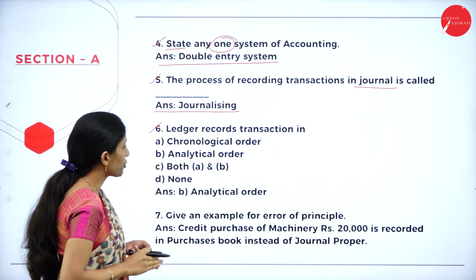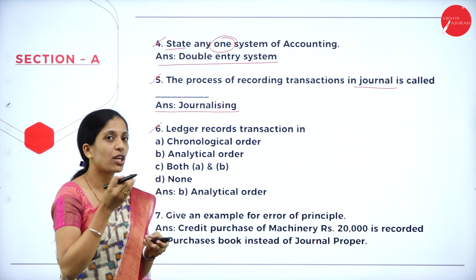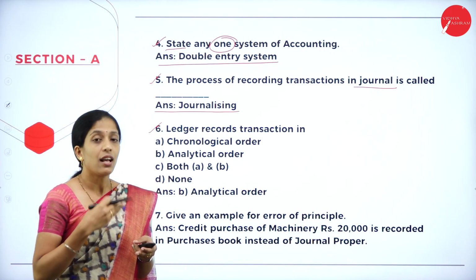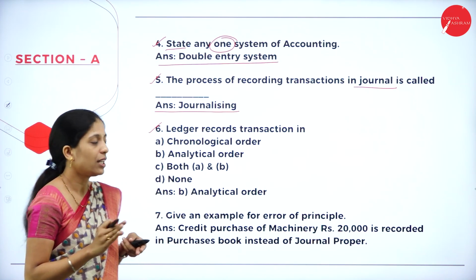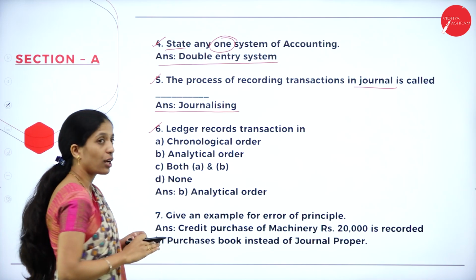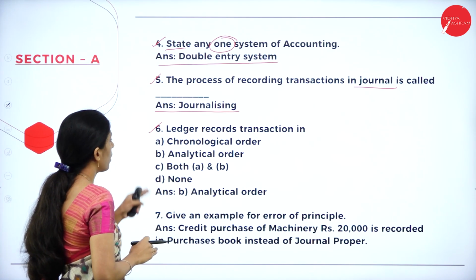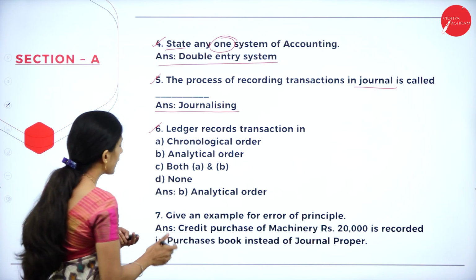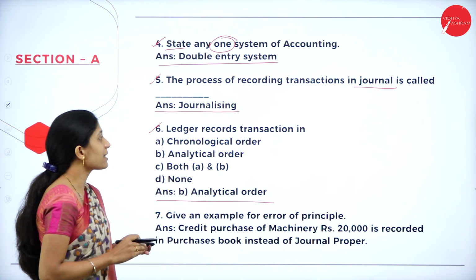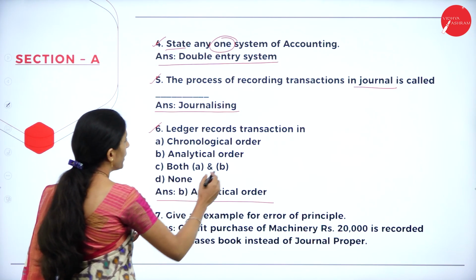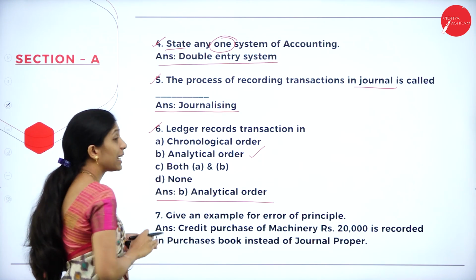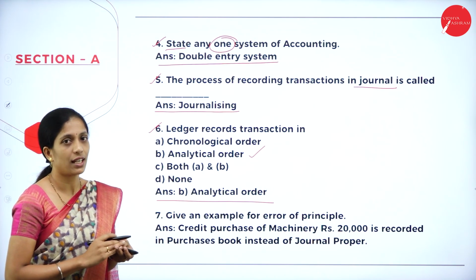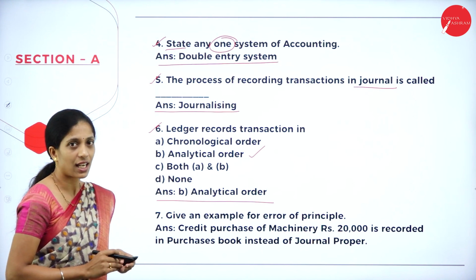Ledger record transaction in. In journal we will record the transaction in chronological order, that is one by one. Then how do we record the transaction in ledger? You have options here. First one is chronological order. Second one is analytical order. Third one is both A and B, and option D is none. The correct answer is option B, that is analytical order. So we will record the transaction in ledger in analytical order, but in journal we will record the transaction in chronological order. Hope you are clear with sixth question.